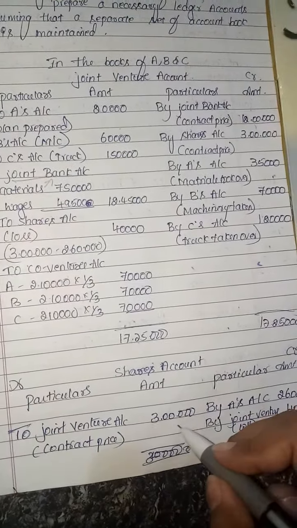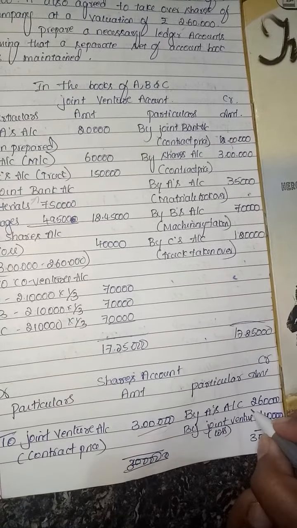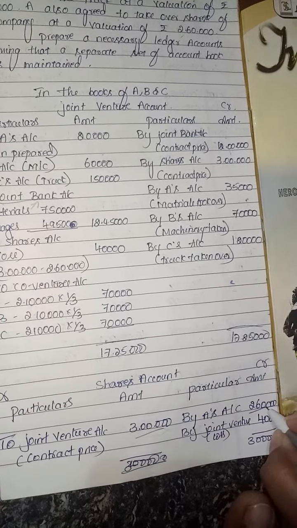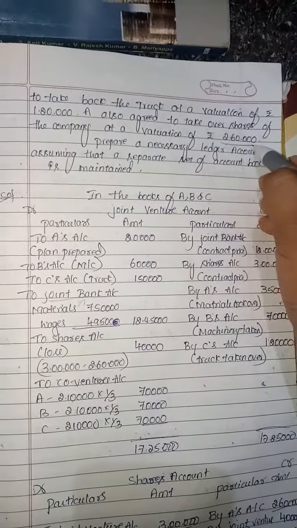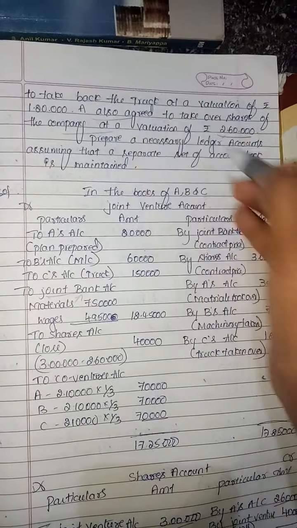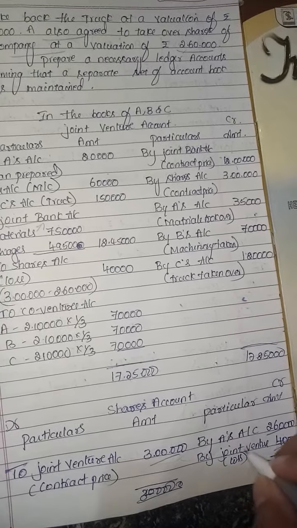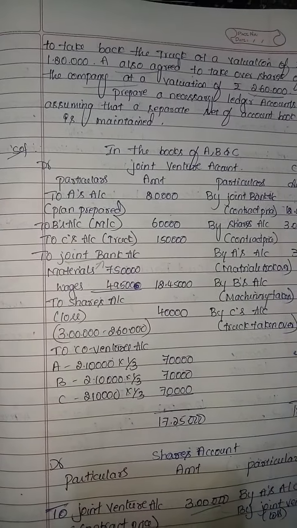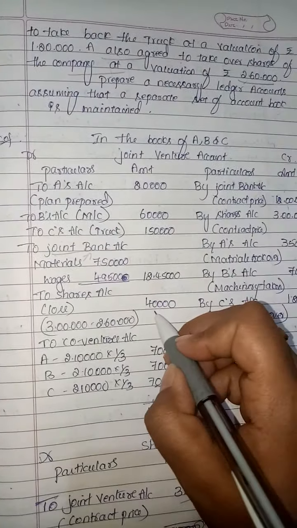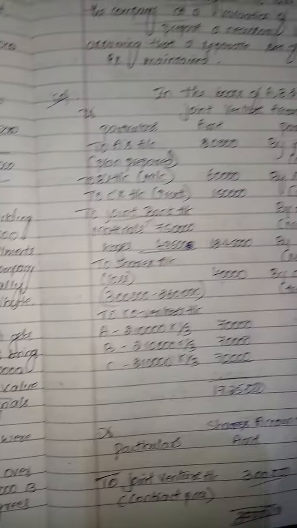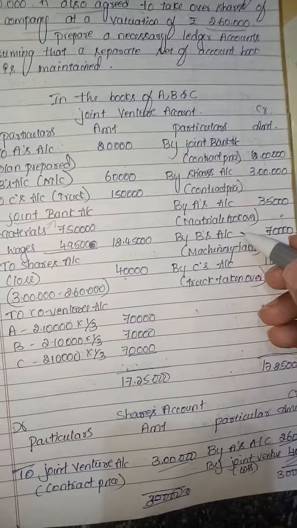The total contract price is 3 lakh, but A is taking all the shares at a value of 2,60,000. The difference, 40,000, will be treated as a loss to the shares account.